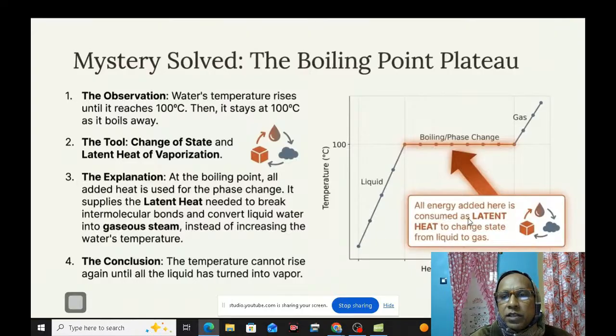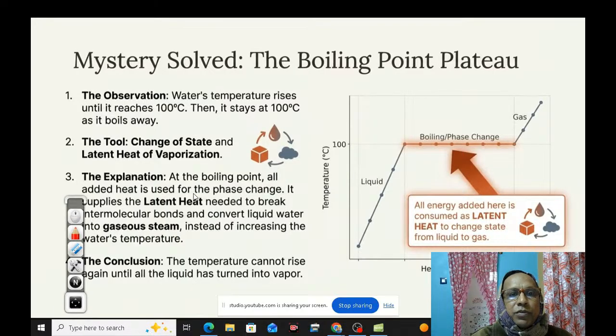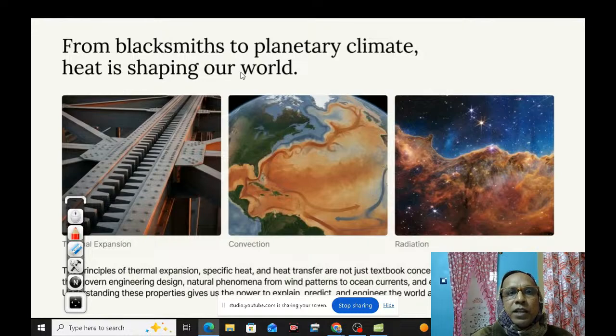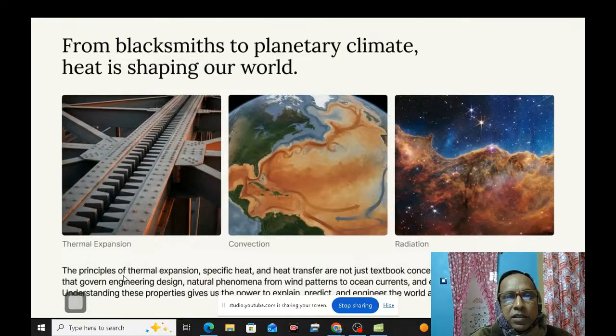All energy added here is consumed as latent heat to change its state from liquid to gas, and in this case, boiling or phase change. So, this is the answer of the previous question. From black experience to planetary climate, heat is shaping our world. The principles of thermal expansion, specific heat, and heat transfer are not just textbook concepts. They are the invisible rules that govern engineering design, natural phenomena from wind patterns to ocean currents, and even the way life survives. Understanding these properties gives us the power to explain, predict, and engineer the world around us.